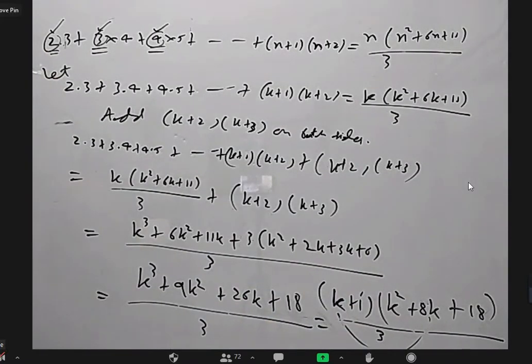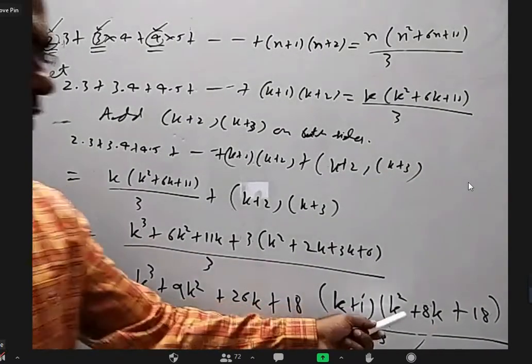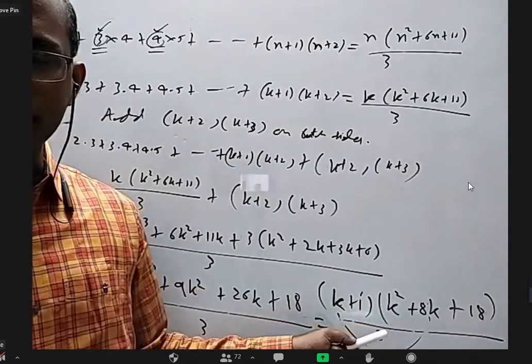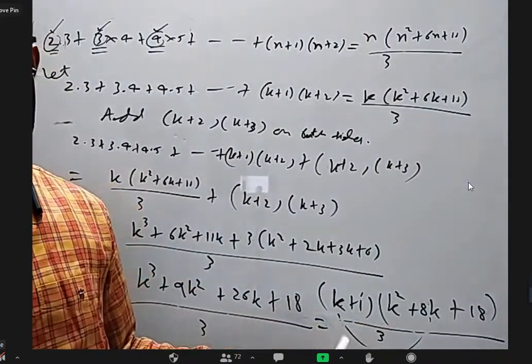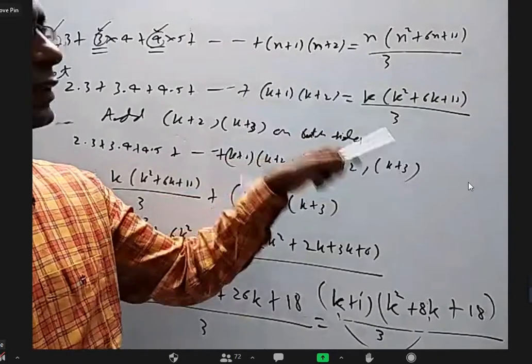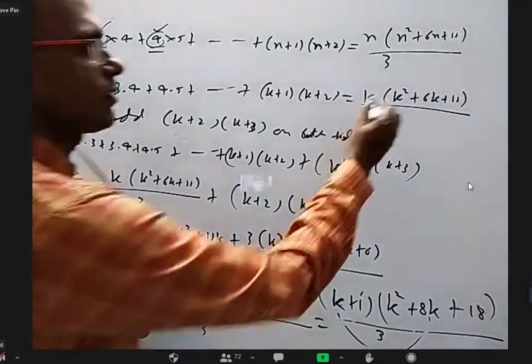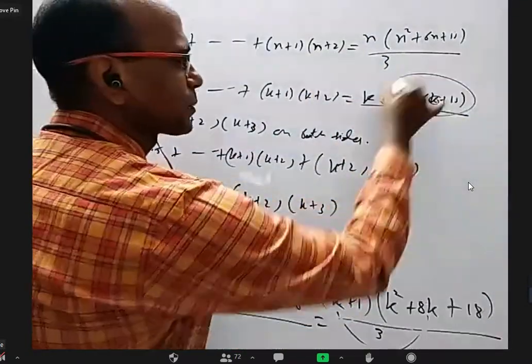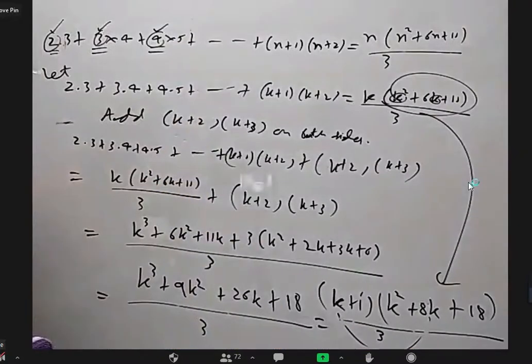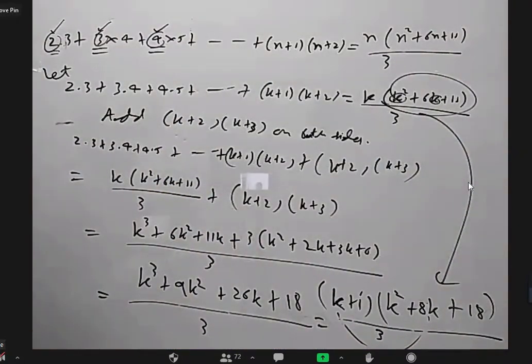In fact, if somebody doesn't know, I told you how to get this by reverse engineering. You take the expected answer, and wherever k is there, write k plus 1 and expand this. That is exactly this only, no? Yes, sir.